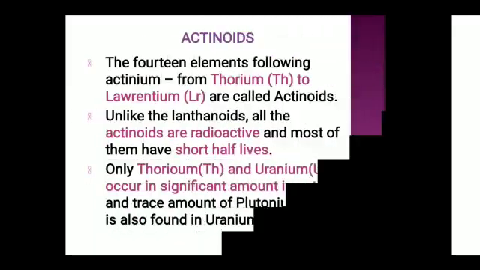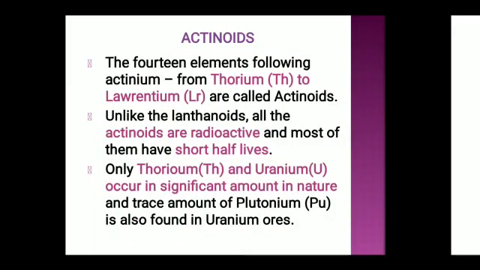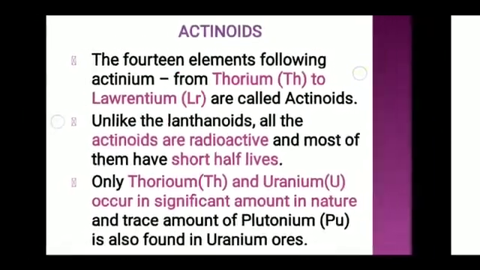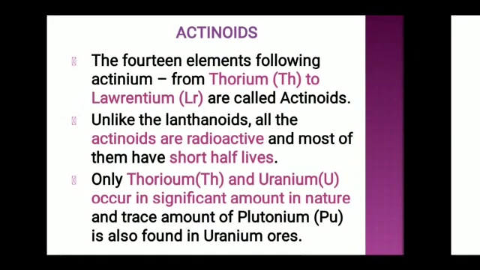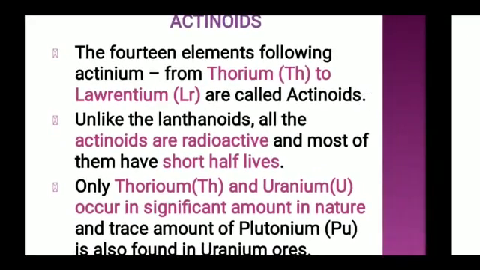Next we move to actinoids. Already we saw lanthanoids have 14 elements. The same way actinoids also have 14 elements. Following actinium, we have 14 elements from thorium to lawrencium. They are called actinoids.